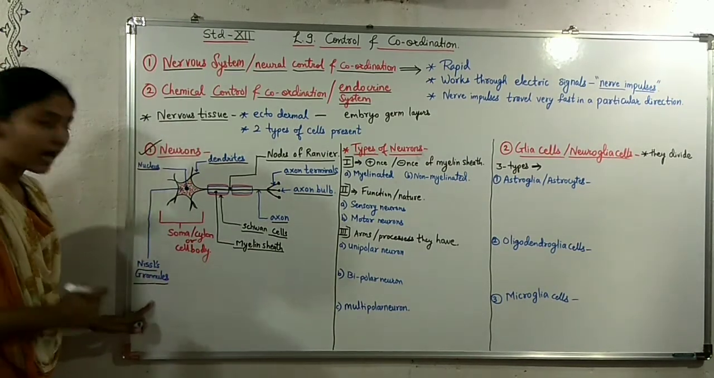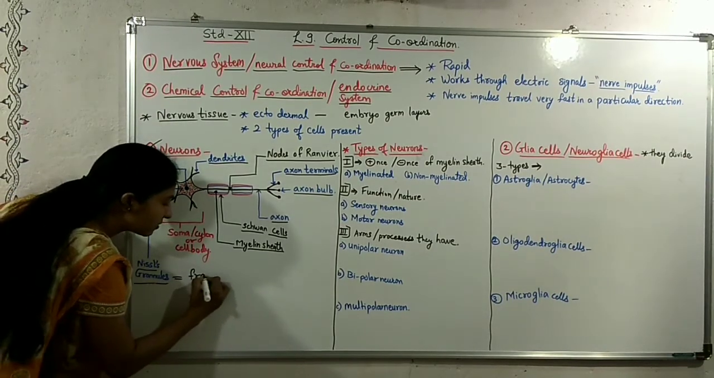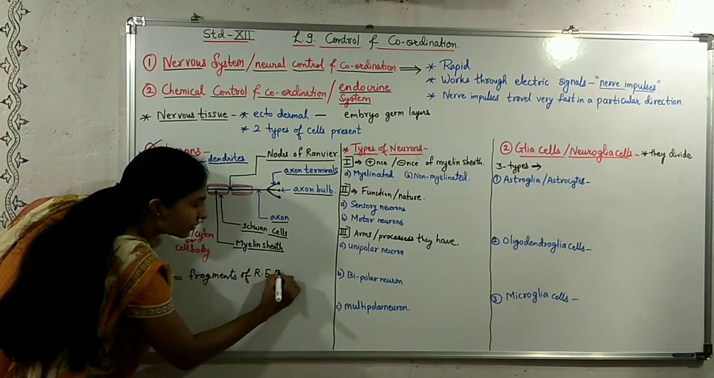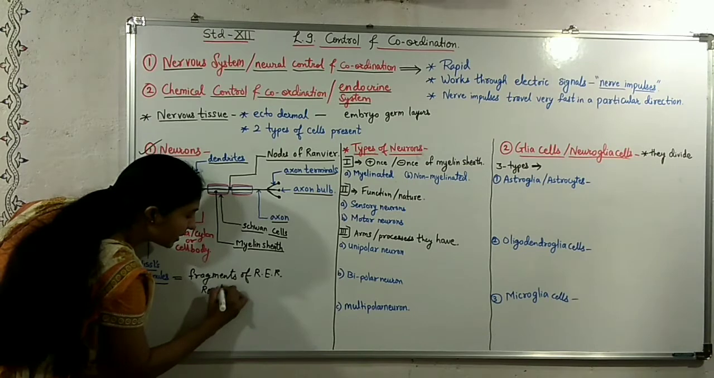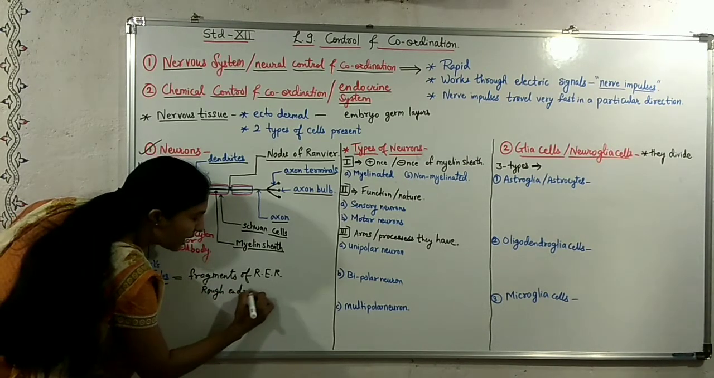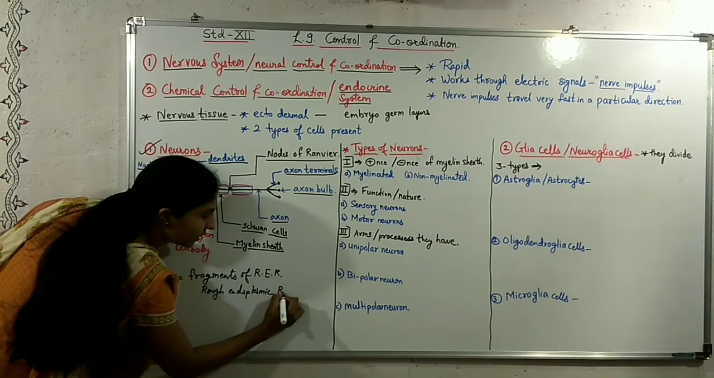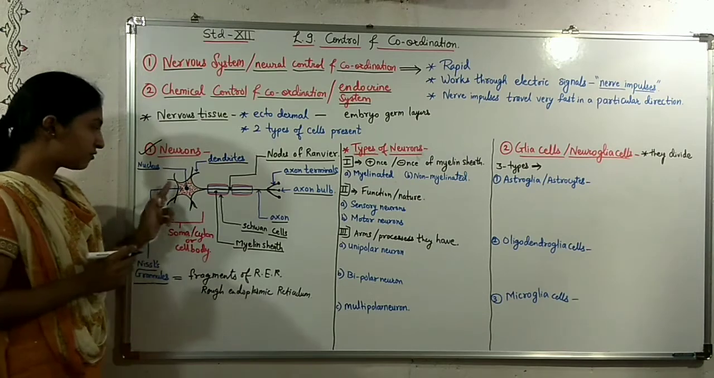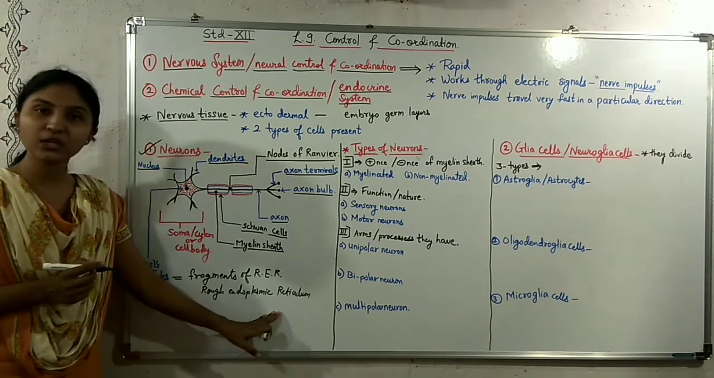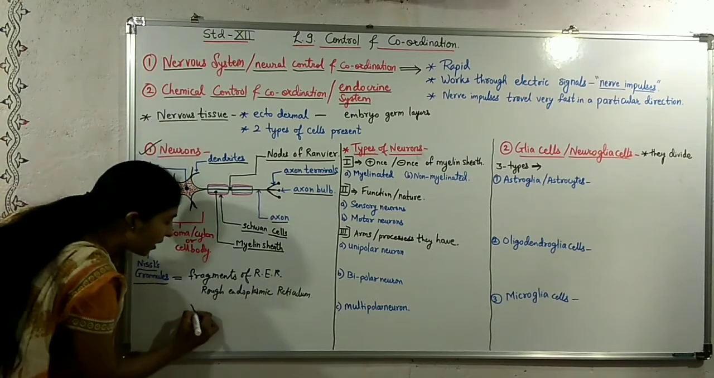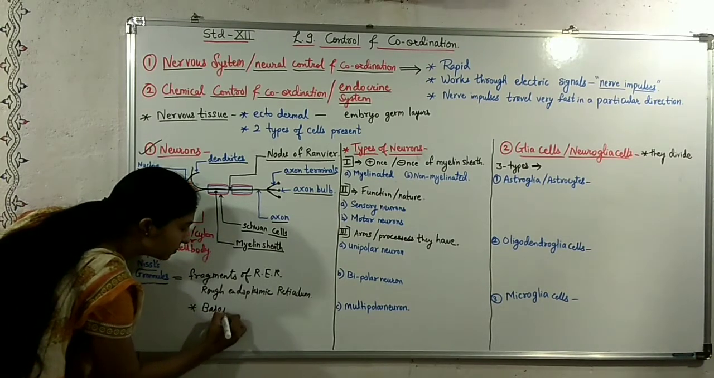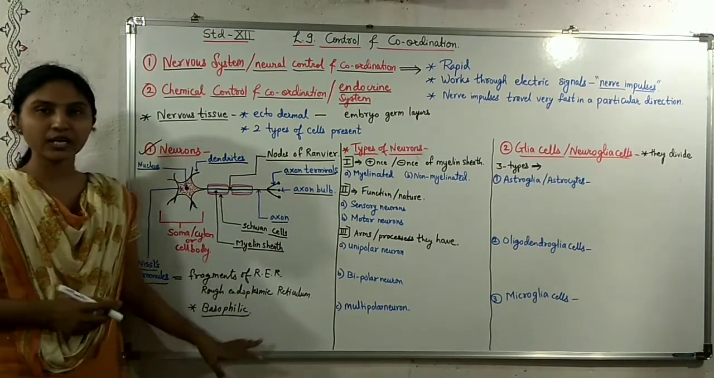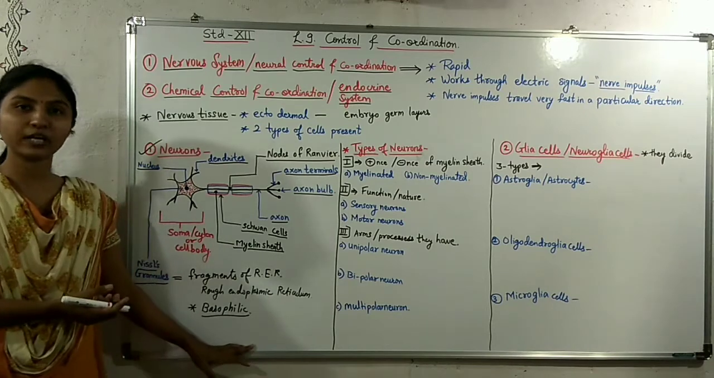These Nissl's granules are the fragments of RER, that is, rough endoplasmic reticulum. These granules are basophilic in nature, meaning they can be stained by a basic stain. That's why they are basophilic in nature.